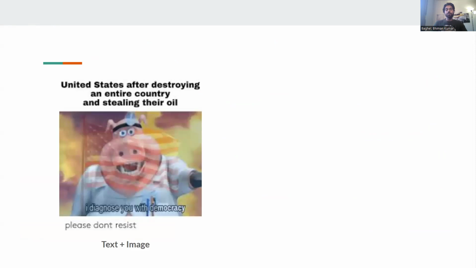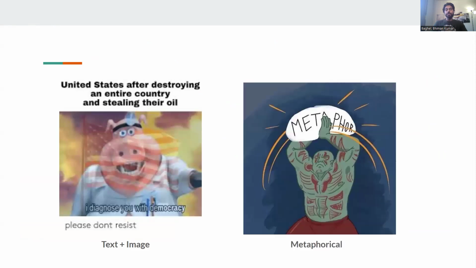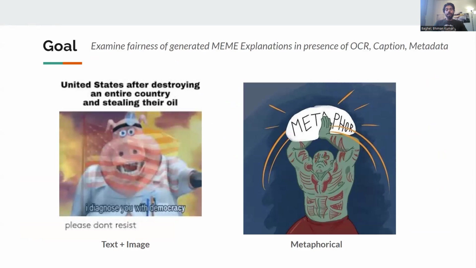But why memes? Memes are a unique combination of image and text, plus they are widely used metaphorically. All these characteristics and associated metadata make memes more challenging to understand than regular images. So, we aim to examine the fairness of generated explanations when explicitly presented this metadata.